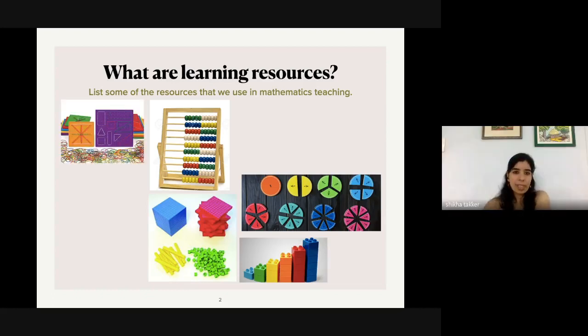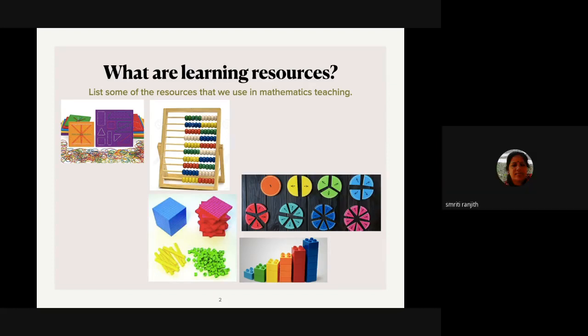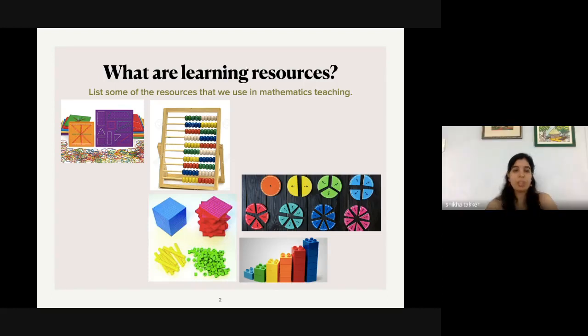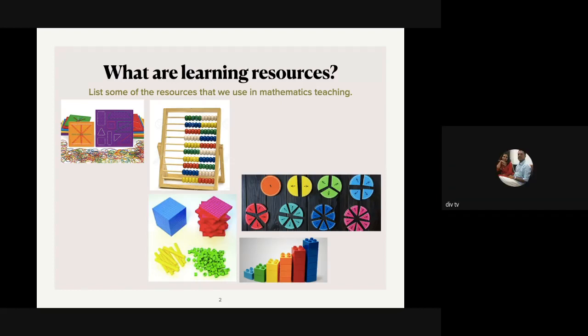How about this? Have you seen this? Geoboard. Yes, it's a geoboard. Do you know what are the purposes for which we use it? Shapes. Yes. So apart from drawing different kinds of shapes, like how many triangles do you see there? I'm sorry if the picture is not very clear. But can you see at least 2 white triangles? They are in different orientations. Yeah, there are 5 triangles, I think, 2 white. Ah, yes, 2 white triangles.